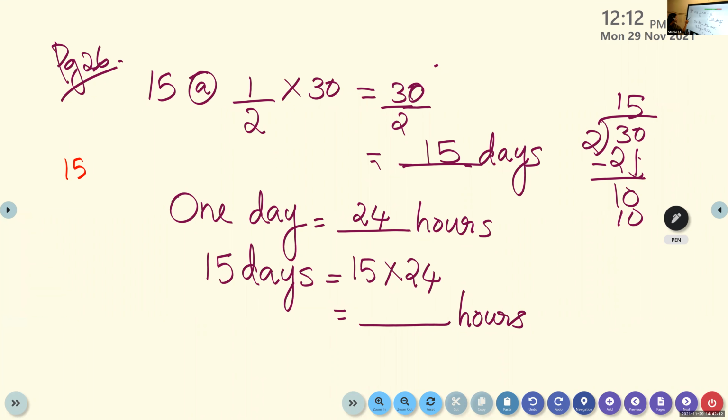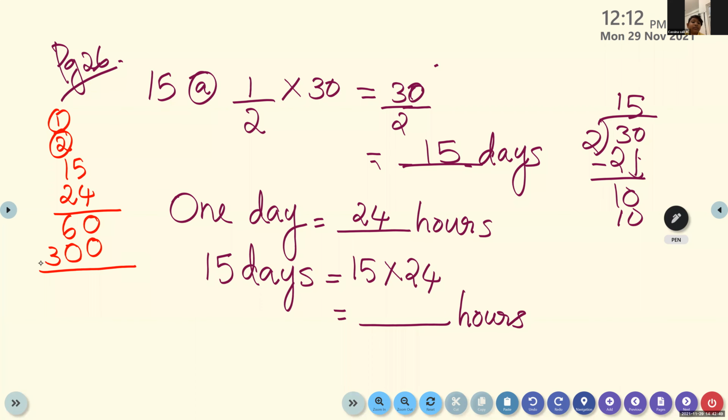15 multiplied by 24. What is 5 into 4? 20. 2 is carryover. 1 into 4, 4 plus 2, 6, 60. Second row, we will start with 0. Again, 5 2s are 10. 1 is carryover. 2 into 1, 2 plus 1 is 3. Find out the answer here.